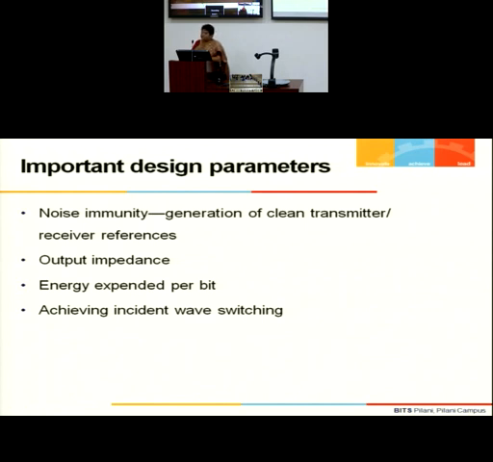What's the output impedance of a driver, whether there will be signal absorption or not, whether there will be signal reflections happening, what is the noise immunity, how good noise immunity you are getting, and in what way you have to minimize crosstalks. So these are some of the design metrics or performance metrics that characterize any signaling system design.